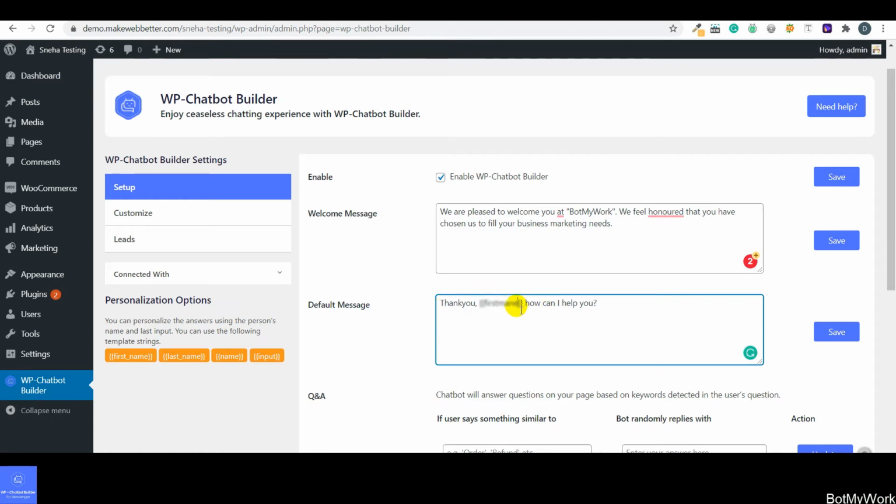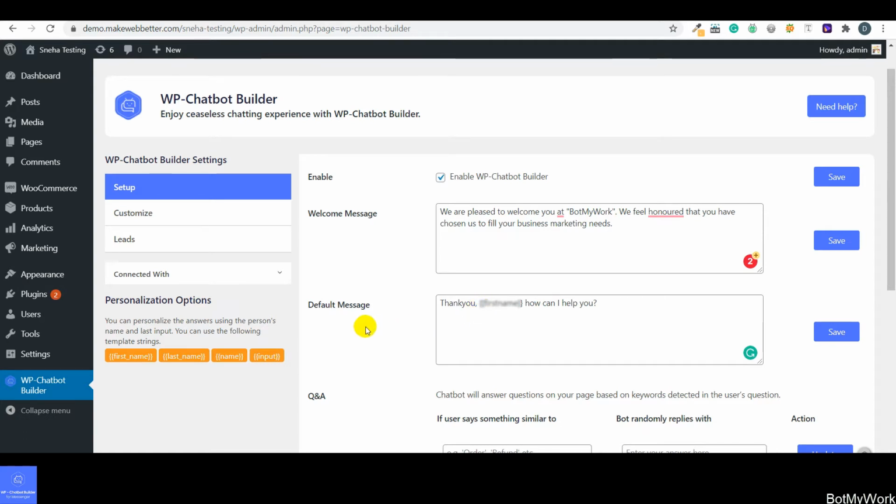As you can see on the left side, these are the different template strings that you can use while setting up the conversation between the bot and the customer. The importance of template strings is that they help you personalize the messages that you use while setting up the conversation between the bot and the customer. So using one of the template strings, which is first name, I have set the default message.